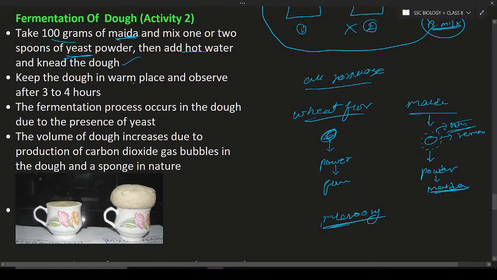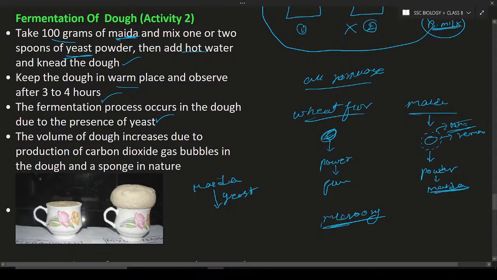Now keep the dough in a warm place and observe after 3 to 4 hours. Here the fermentation process is going to take place. The fermentation occurs in the dough due to the presence of yeast. The yeast is present in the maida, and the maida is a food material.